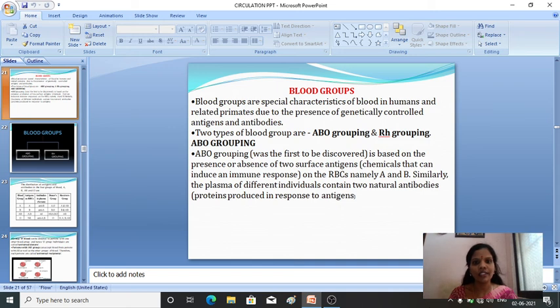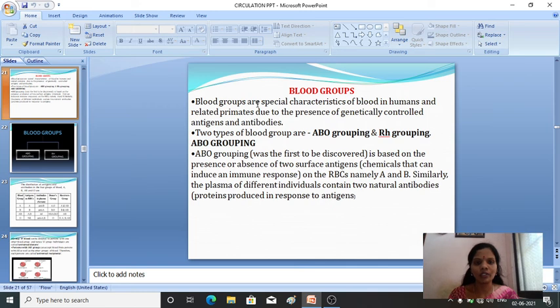Today's class we will discuss what are the different blood groups which are present in human beings, blood groups and blood coagulation, lymph and the circulatory pathway. In today's class we will discuss briefly regarding the blood group.